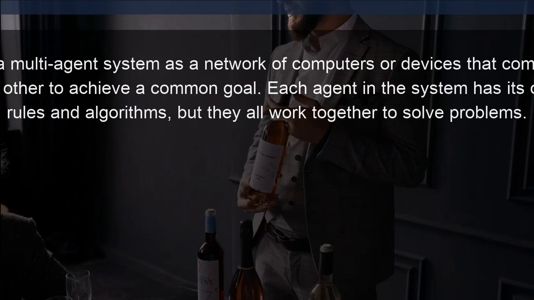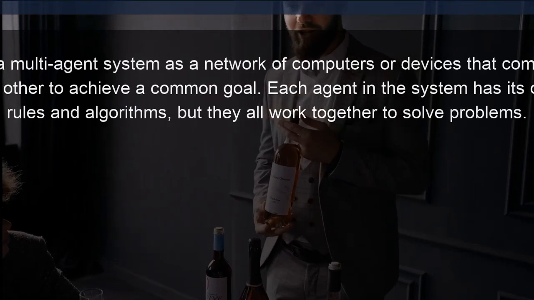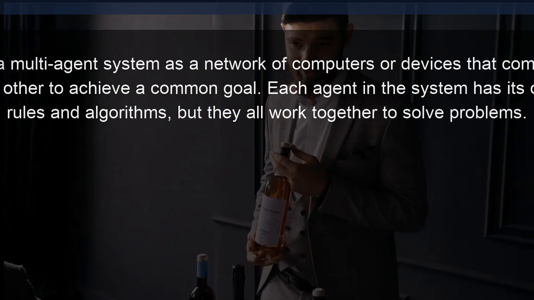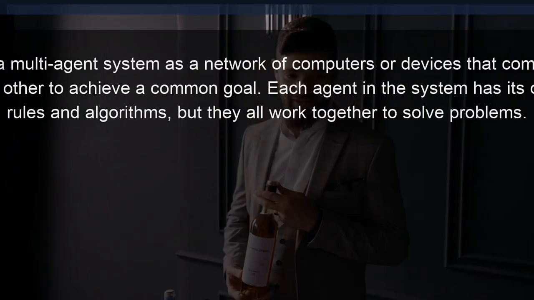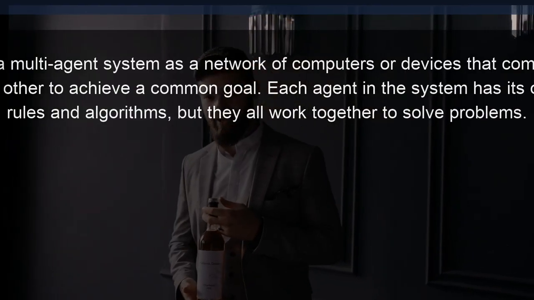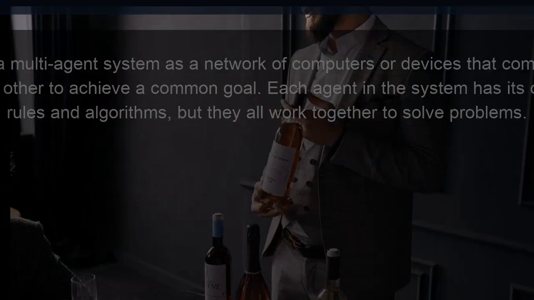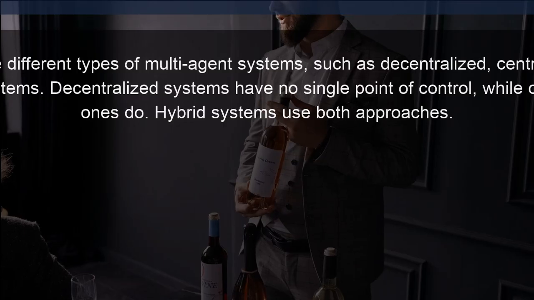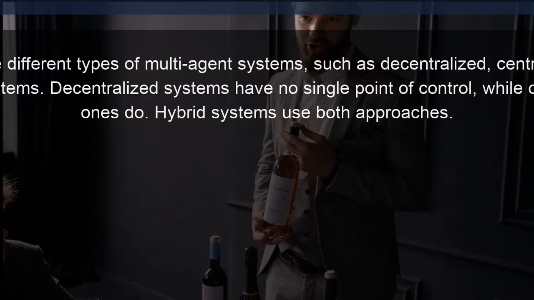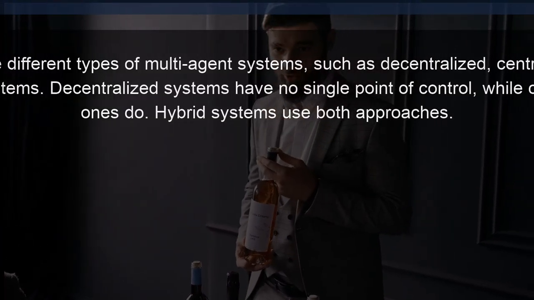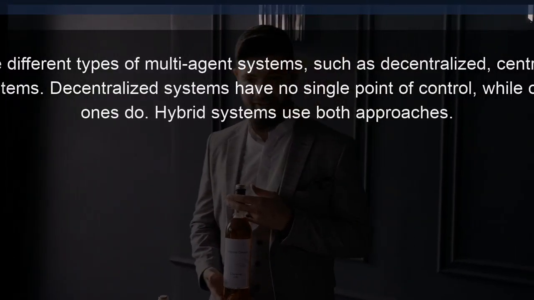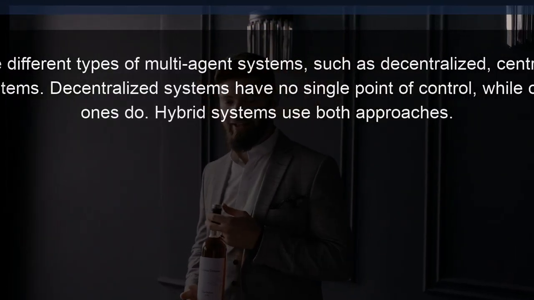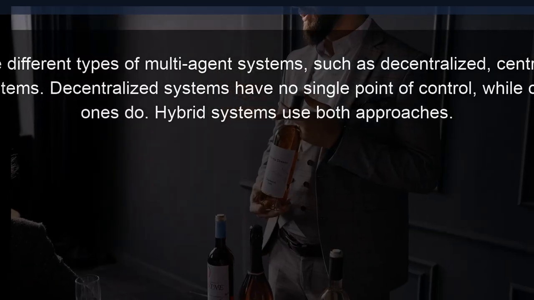Think of a multi-agent system as a network of computers or devices that communicate with each other to achieve a common goal. Each agent in the system has its own set of rules and algorithms, but they all work together to solve problems. There are different types of multi-agent systems, such as decentralized, centralized, or hybrid systems. Decentralized systems have no single point of control, while centralized ones do. Hybrid systems use both approaches.